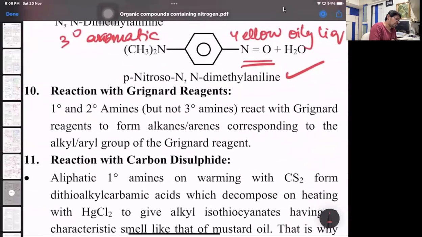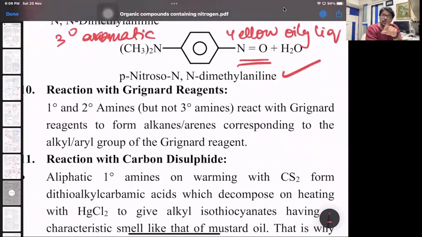What we did in the hydrocarbon part, there is a link. What is that? Very important. Listen carefully. Grignard's reagent decomposes with any source of proton to its respective hydrocarbon. So Grignard's reagent can combine with water, alcohols, carboxylic acids, primary amines and secondary amines and pick up the H, and the alkyl group of Grignard will get converted to the respective alkane. That's what the next part is. Reaction with RMgX, Grignard's reagent. 1 degree and 2 degree amines react with Grignard to form alkanes or arenes corresponding to the alkyl or aryl group of Grignard's reagent. I'll give you both the reactions.